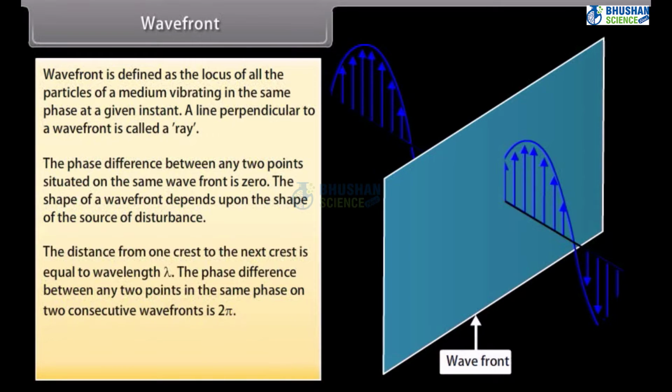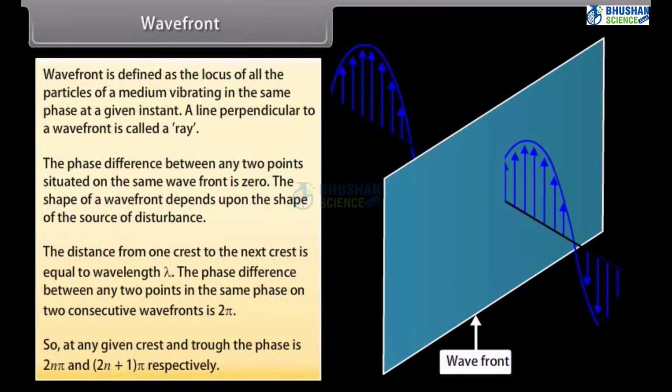The distance from one crest to the next crest is equal to wavelength lambda. The phase difference between any 2 points in the same phase on 2 consecutive wave fronts is 2 pi. So, at any given crest and trough, the phase is 2n pi and (2n+1) pi respectively, where n is an integer.